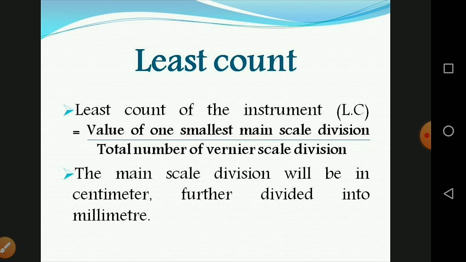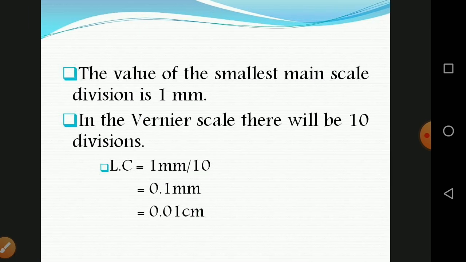The main scale divisions will be in centimeter, further divided into millimeter. The value of the smallest main scale division is 1 millimeter.